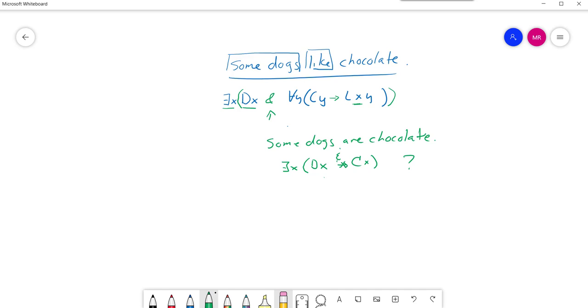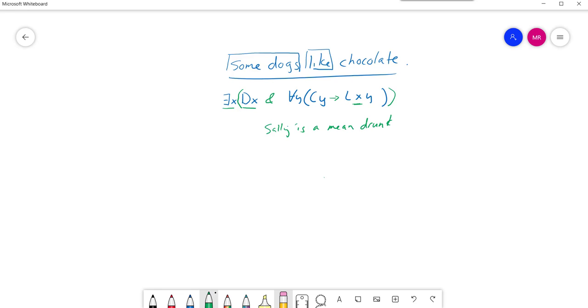So when would you actually associate the existential with the conditional? Well, there are plenty of sentences where it would really make sense. Suppose we said something like, Sally is a mean drunk. Okay?